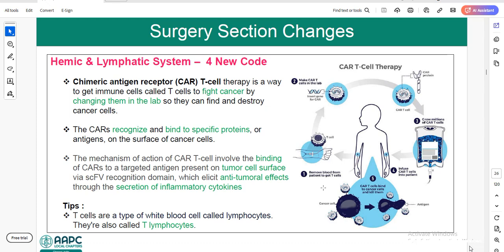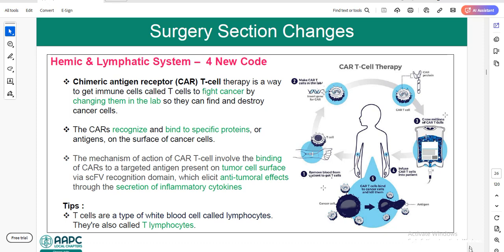So if you see this image, the first step is to remove blood from the patient to get T cells. The next one is to make CAR T cells in the lab. So after removing the blood, the physician will create or produce the CAR T cells in the lab. Then what is the third step here?